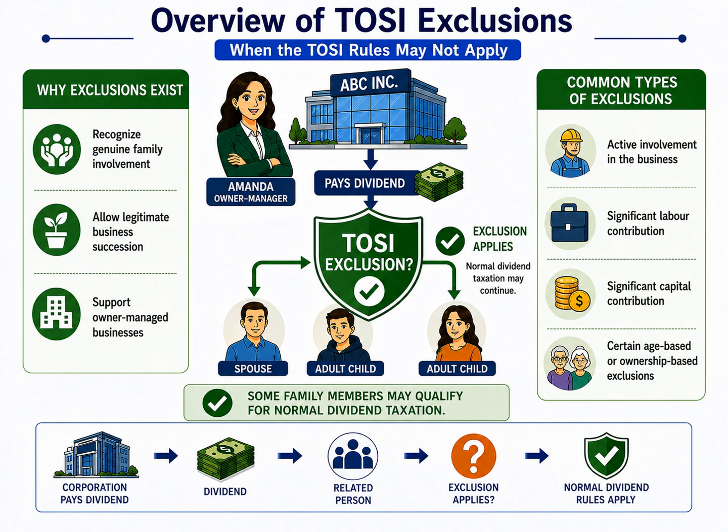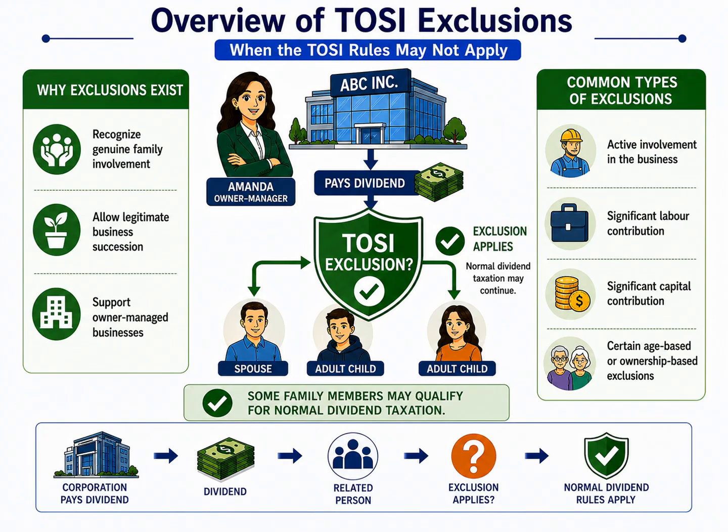So why do these exclusions exist? The main purpose is to distinguish legitimate family business arrangements from artificial income splitting. Many owner-managed businesses rely on the contributions of spouses, children, and other family members. These contributions may involve working in the business, helping manage operations, investing capital, or participating in the long-term growth of the company. The tax system recognizes these genuine contributions and provides exclusions so that legitimate business families are not unfairly affected by the anti-avoidance rules.